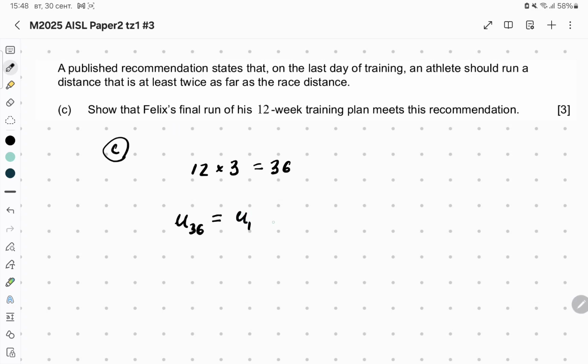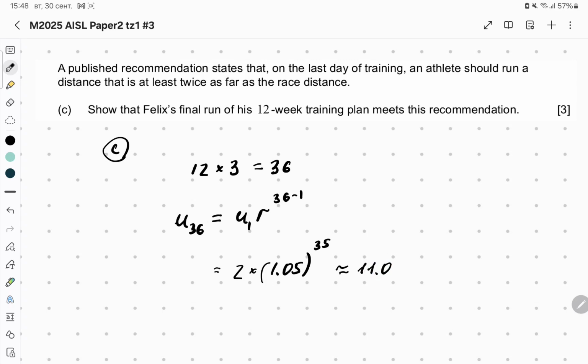It is U1 times, according to the formula, ratio to the power 36 minus 1. So it is 2 times 1.05 to the power 35. If we calculate, we will get the value of 11.0 to 3 significant figures.